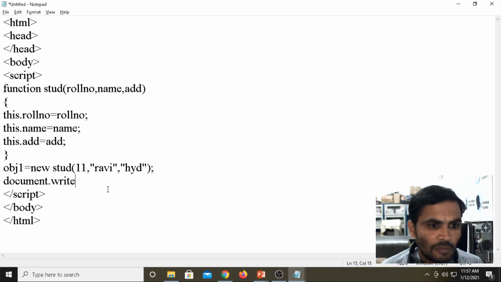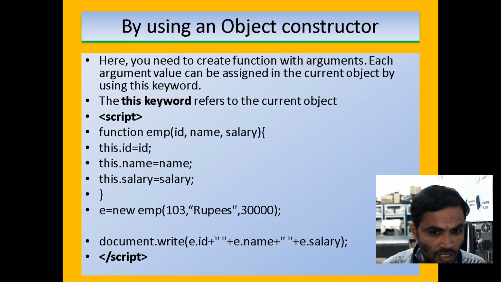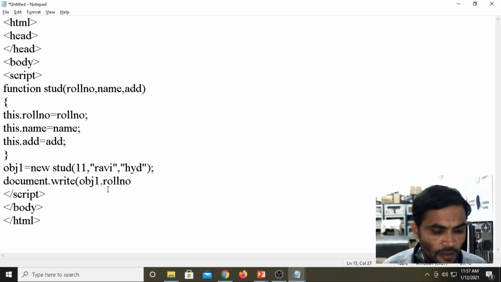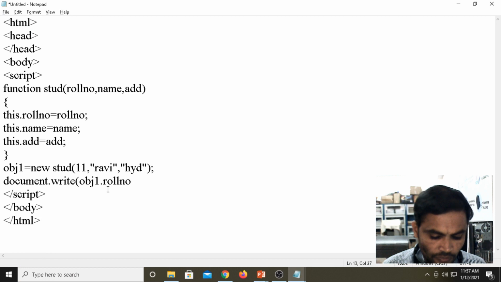What are the property names there? Document.write, then we have obj1.rollnumber, object name dot property.